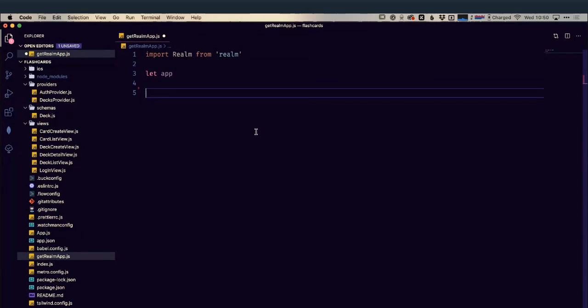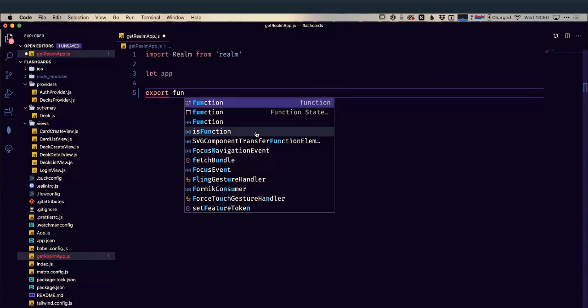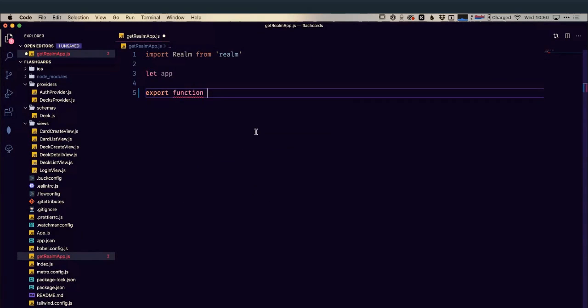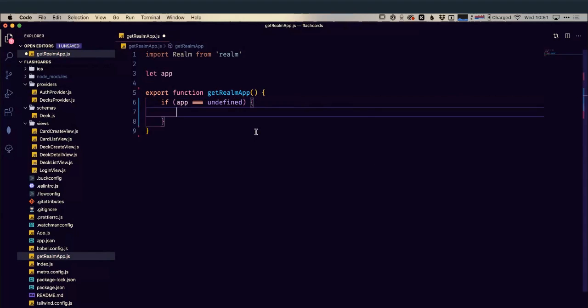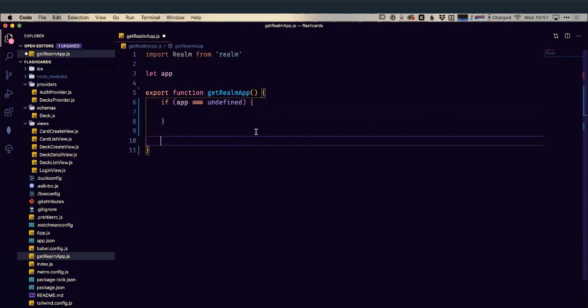So let's create our function. We're going to export get realm app. It doesn't need any arguments at this point. And then we can do, if our app that we can set there is undefined, so we don't currently have a reference to Realm, then we're going to do something. Otherwise, it's just return app.